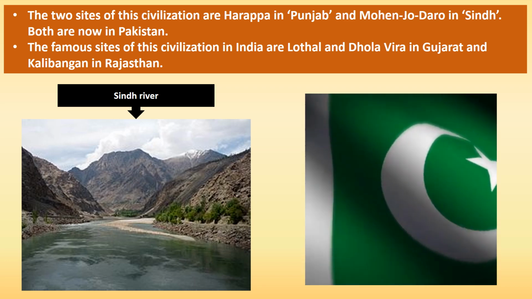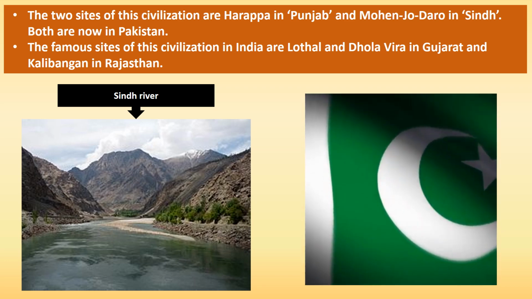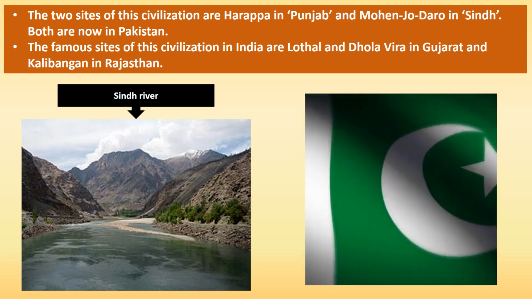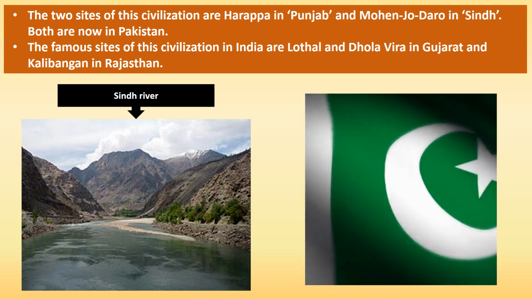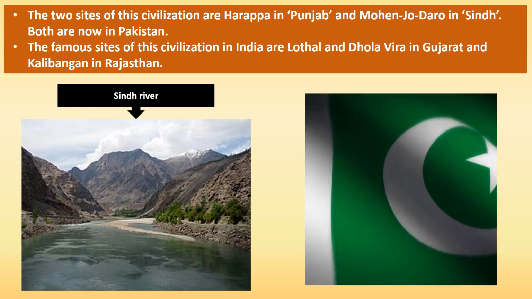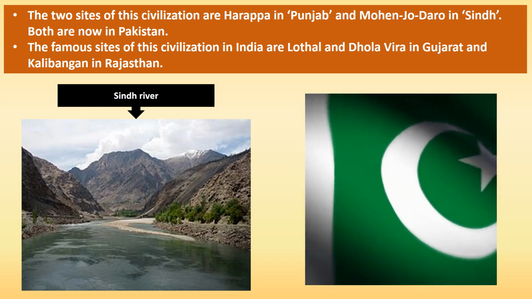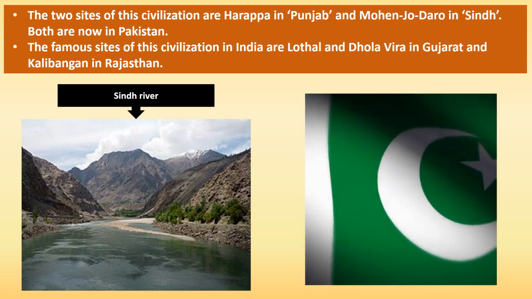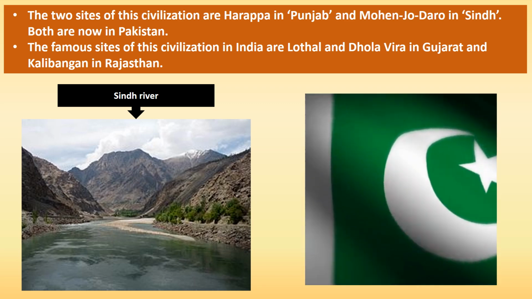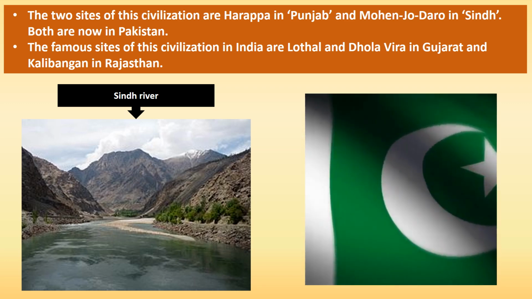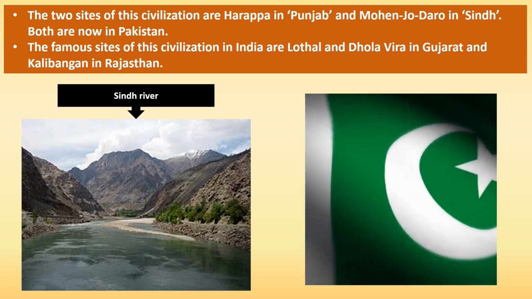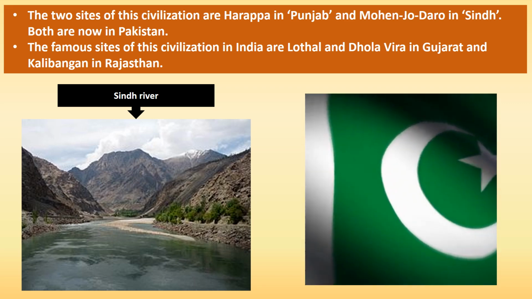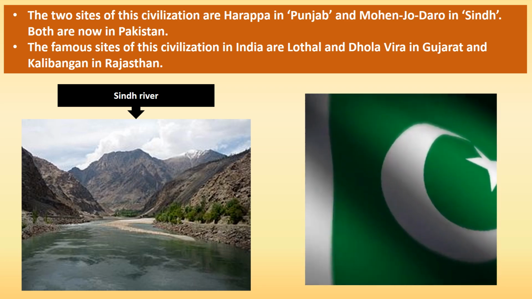Harappa in Punjab and Mohenjo-daro in Sindh are the two sites of the Harappan civilization. They were first discovered in the 20th century. Harappa was first excavated by Rai Bahadur Dayaram Sahani and Mohenjo-daro by R.D. Banerjee. Now these cities are in Pakistan. Lothal and Dholavira in Gujarat and Kalibangan in Rajasthan are the famous sites of the Harappan civilization in India.